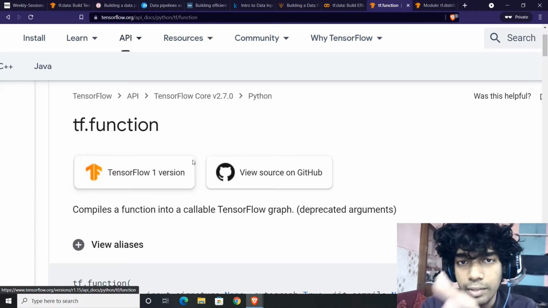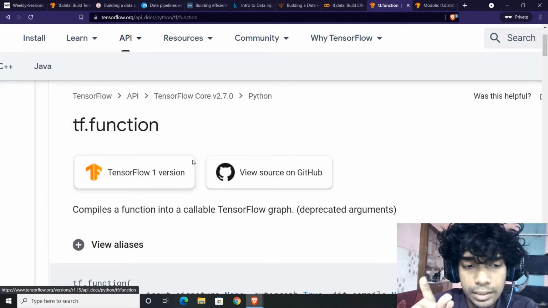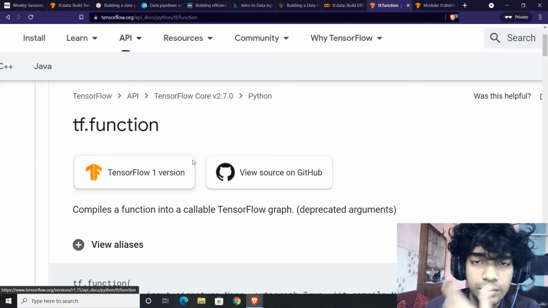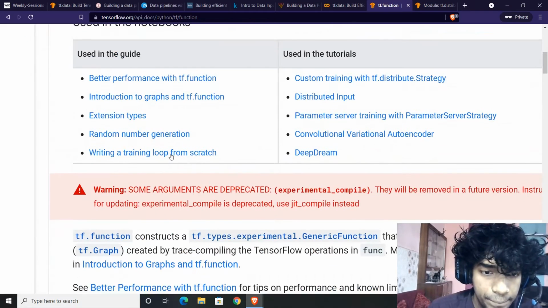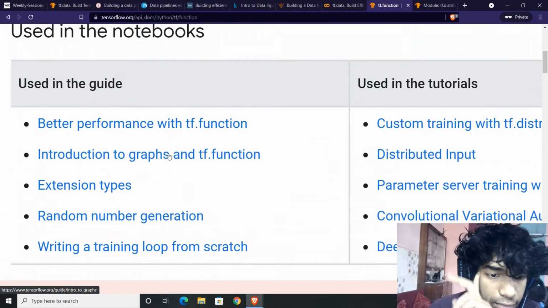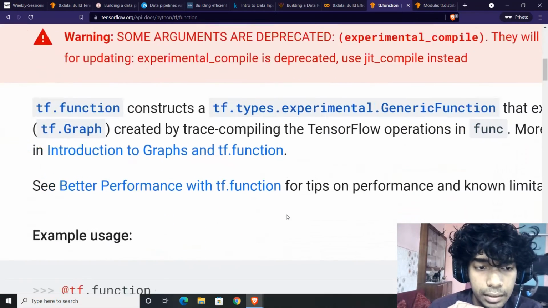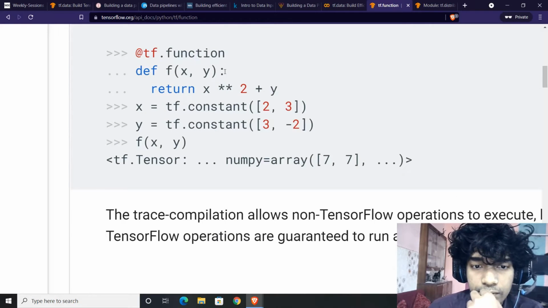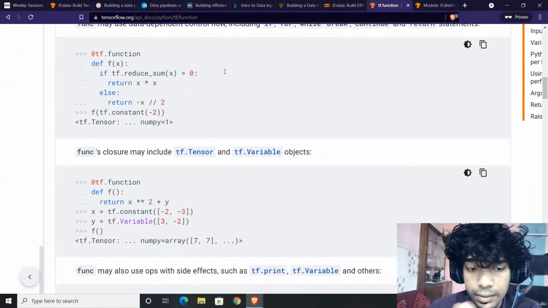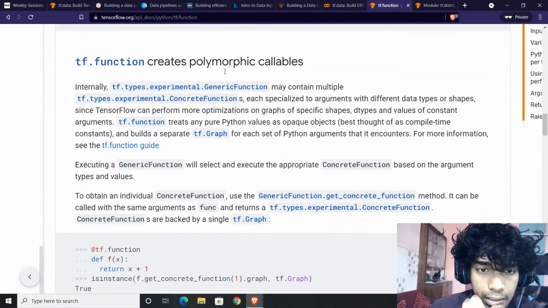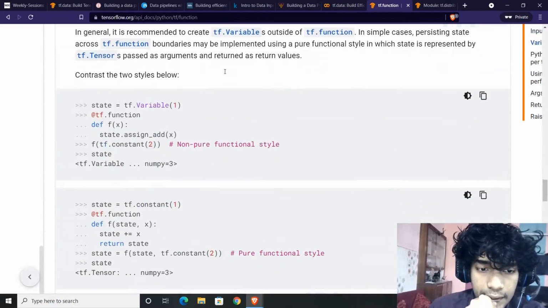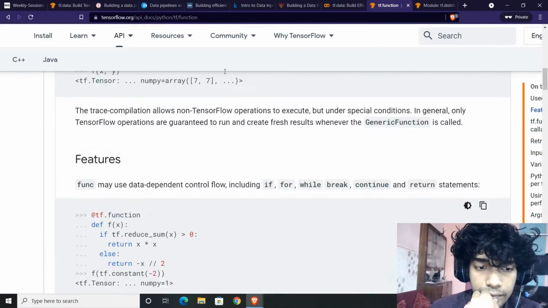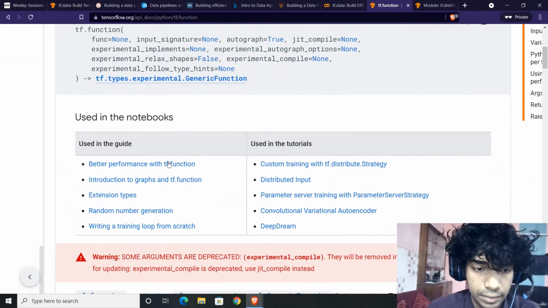You compile it beforehand. That is why we usually use TF function wherever we can, usually for data pre-processing and transformation steps. These are the places where I have used TF function. You can refer to them. So, better performance. Just define @tf.function on top of a function and you will observe a speed boost, as per the claim. Don't get into the technical details. Usually I've used it where I needed to improve the performance. Let's see the code examples where they have used it.